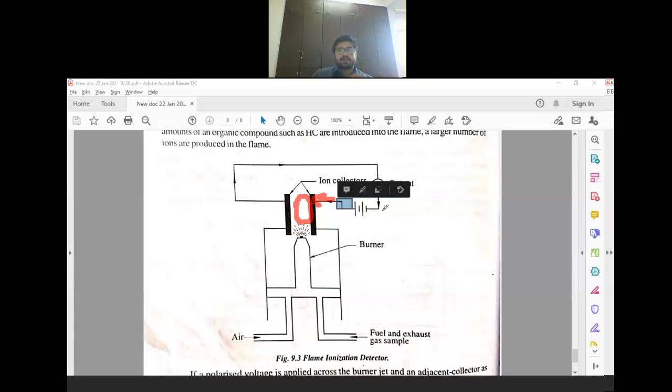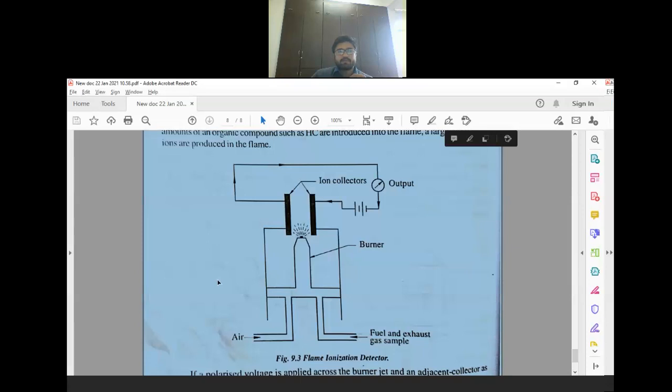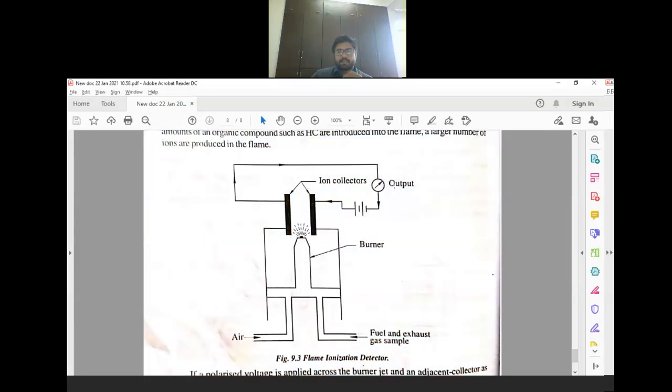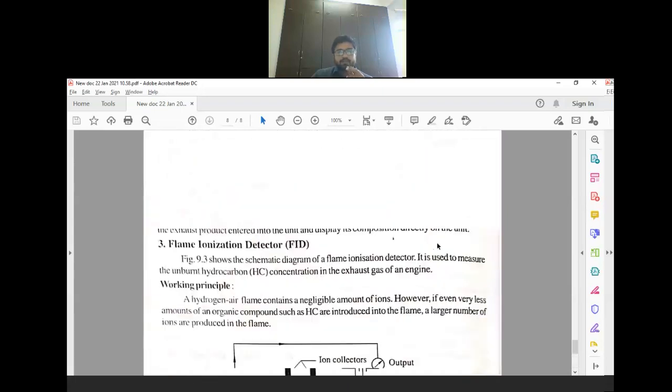So just by measuring the value of current here, you can estimate the amount of hydrocarbon present inside the flue gas. So this is also one of the methods to measure how many hydrocarbons are present inside the flue gas. So I hope you have understood this.